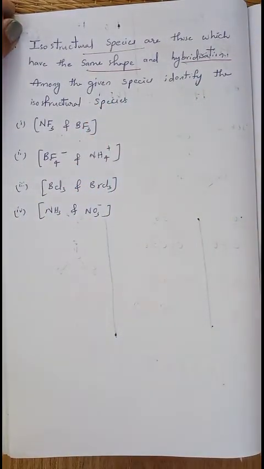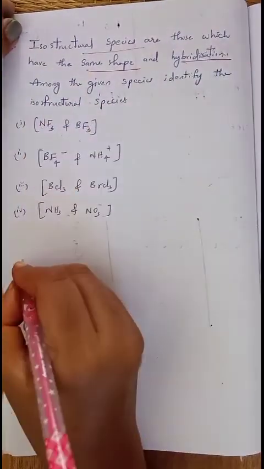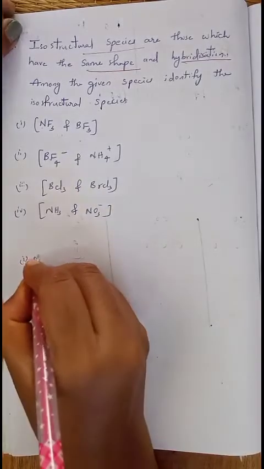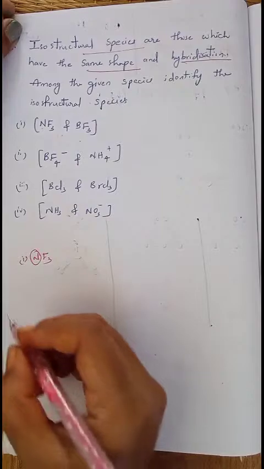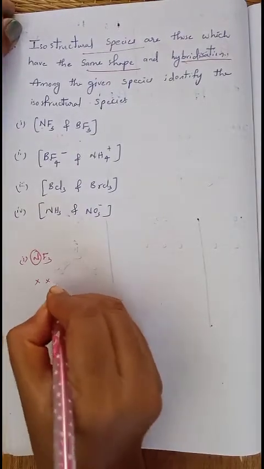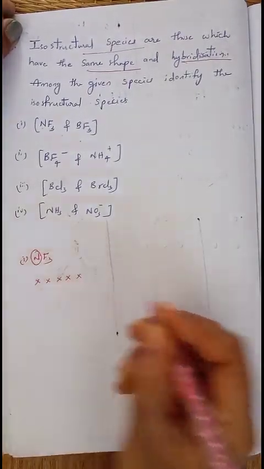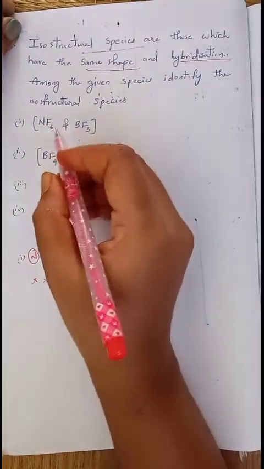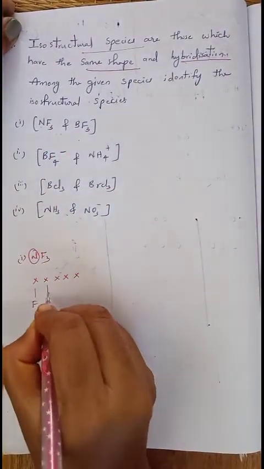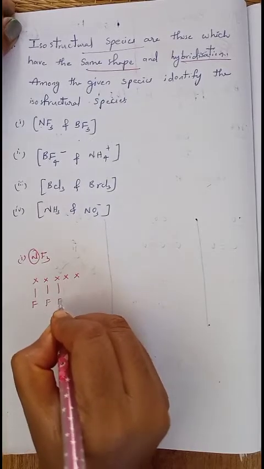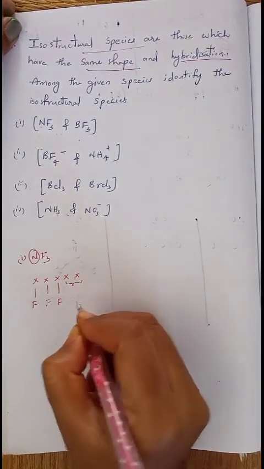The first option contains NF3. In NF3, the central atom is nitrogen, which has 5 valence electrons. Of these, 3 electrons bond with fluorine, because each fluorine makes a single bond. The other 2 electrons act as a lone pair.